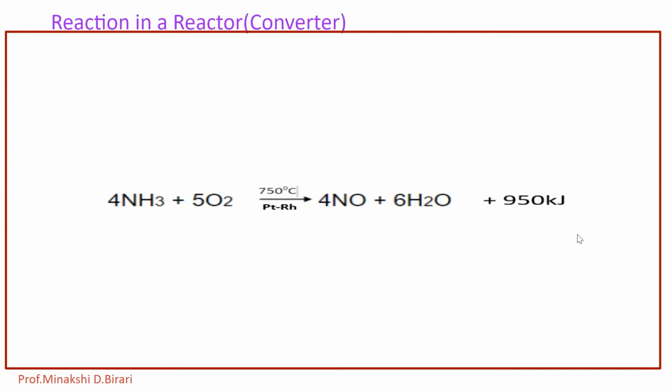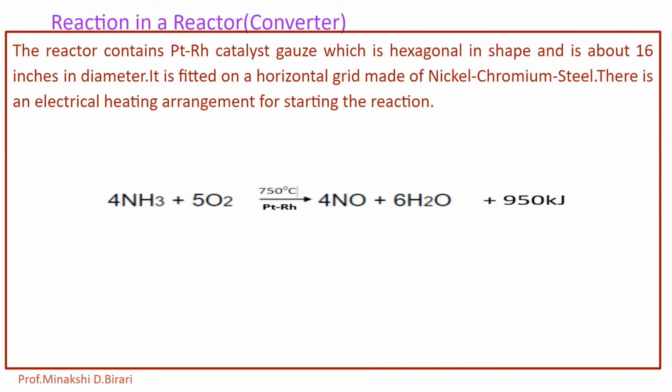The reactor or the converter contains a platinum rhodium catalyst gauge, which is hexagonal in shape and is about 16 inches in diameter. It is fitted on a horizontal grid made of nickel chromium steel. There is an electrical heating arrangement for starting the reaction.